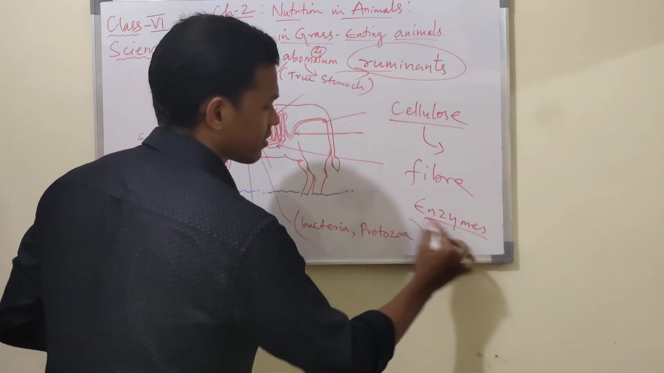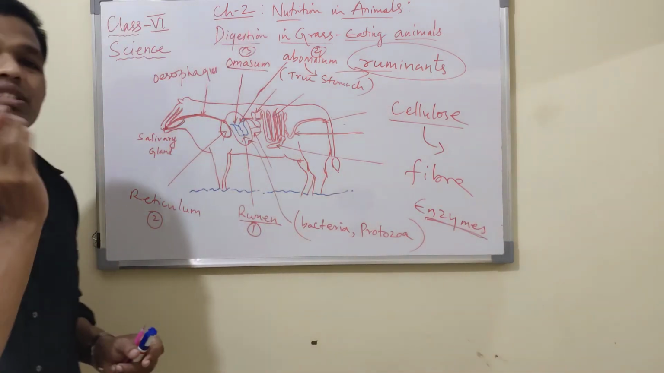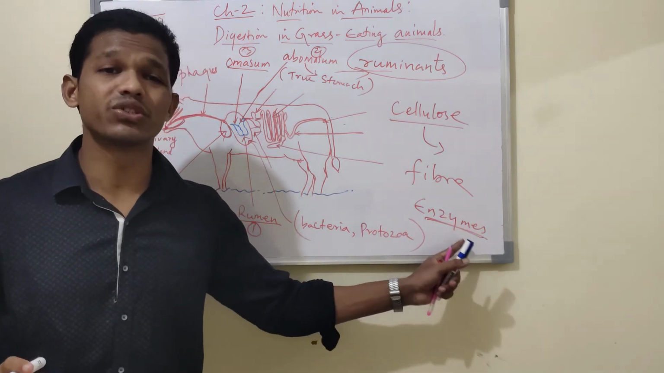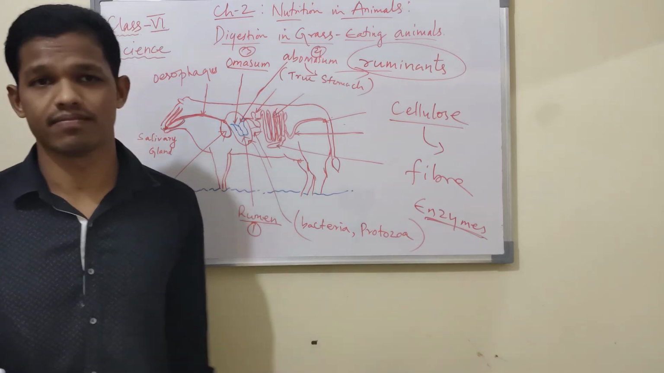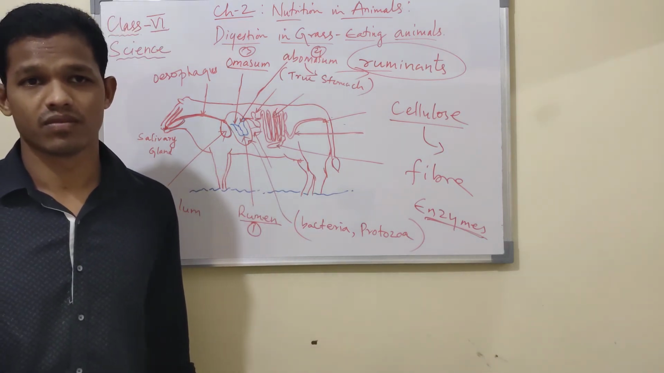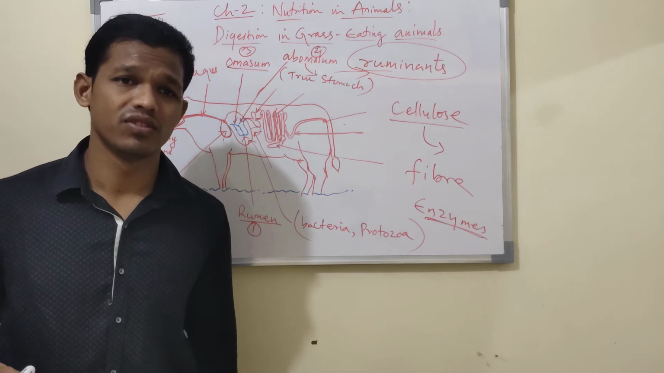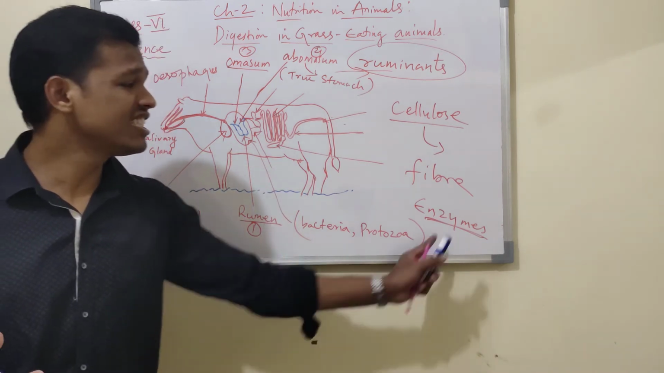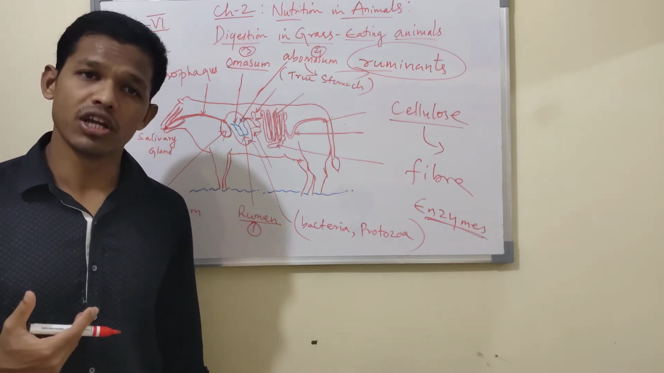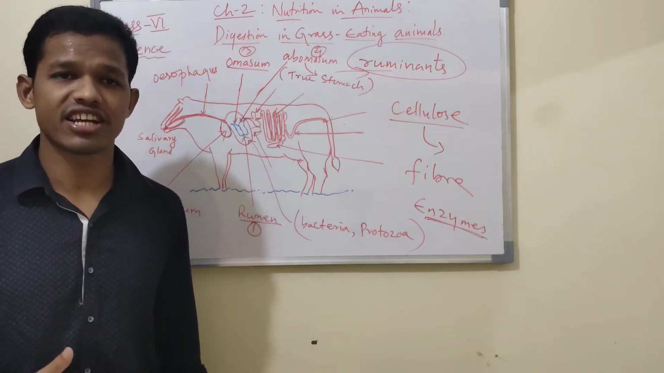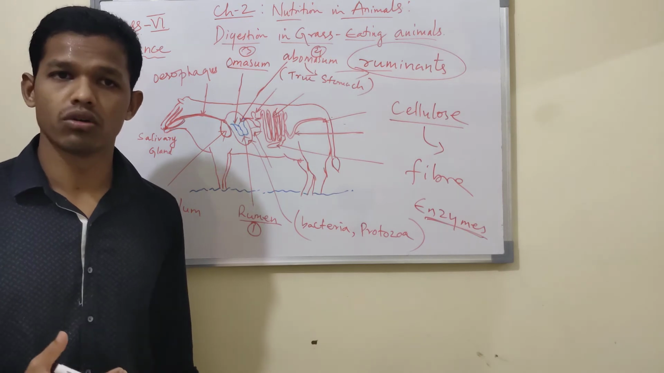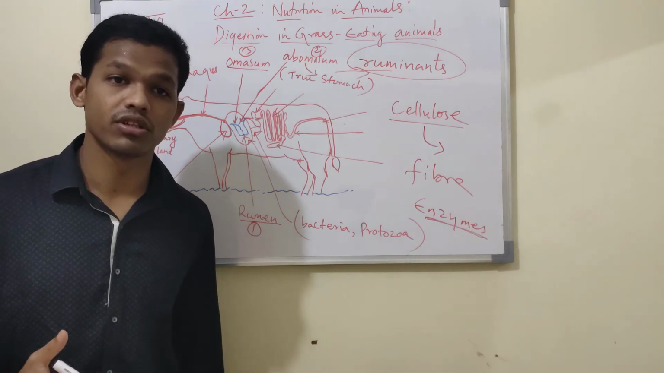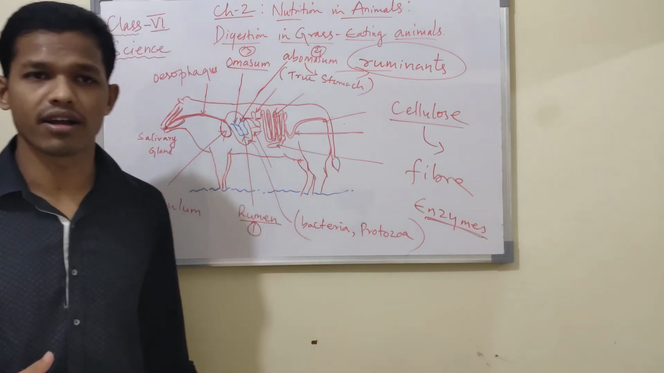Enzymes mean what? Enzymes are substances which carry out a biochemical reaction without changing the end product. In every living organism, including human beings, enzymes are secreted in our stomach. Already I've told the definition of enzymes, and already I've discussed the enzymes which are released in our stomach.